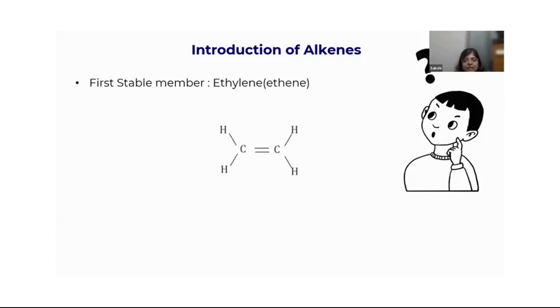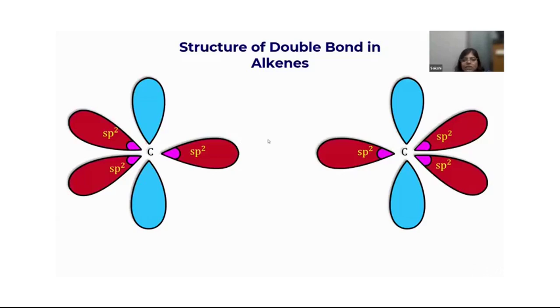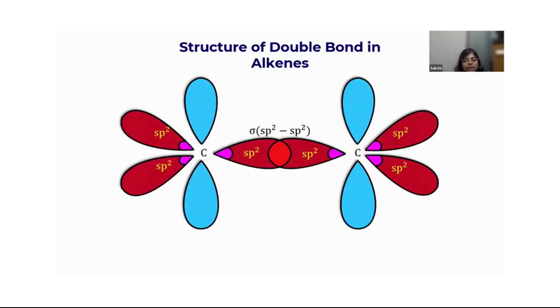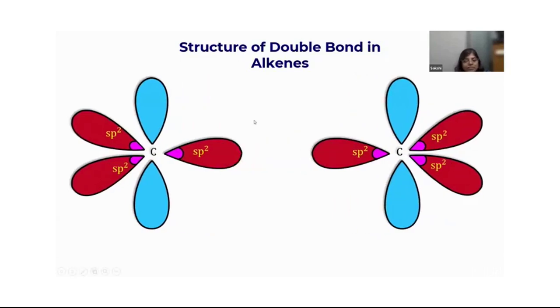The first member is ethylene, which is a common name, but the IUPAC name is ethene, right? Can you see ethene, C2H4? There's a double bond. So this is how the double bond in alkenes looks. Basically, can you see these are the two carbon atoms, and how they are coming close and forming the bonding? I would just replay this.